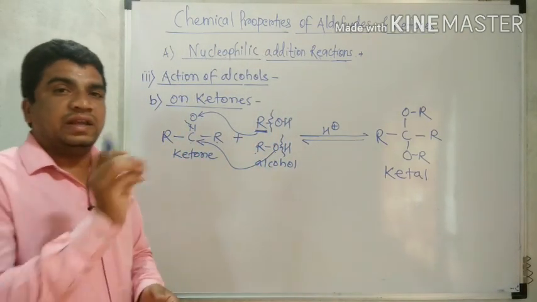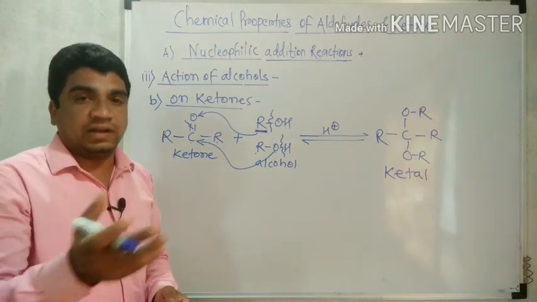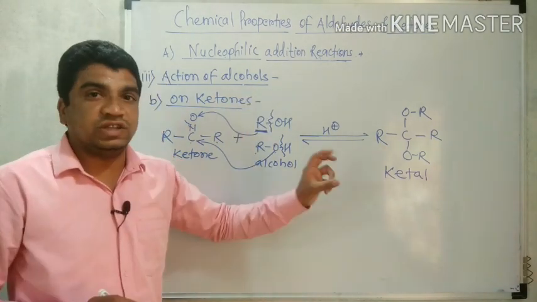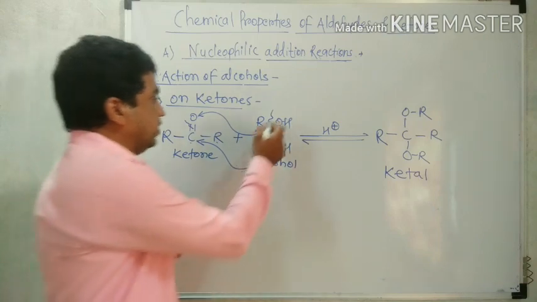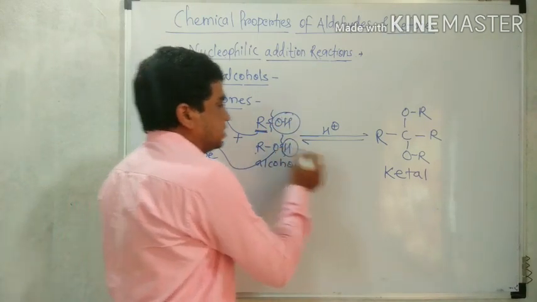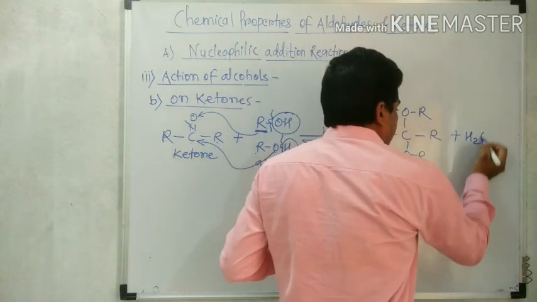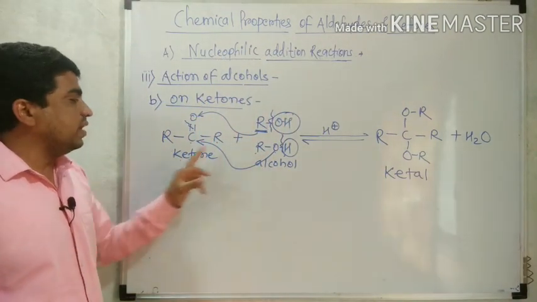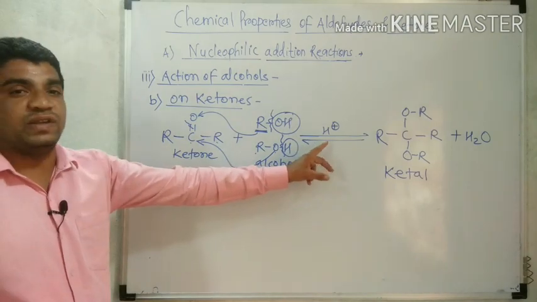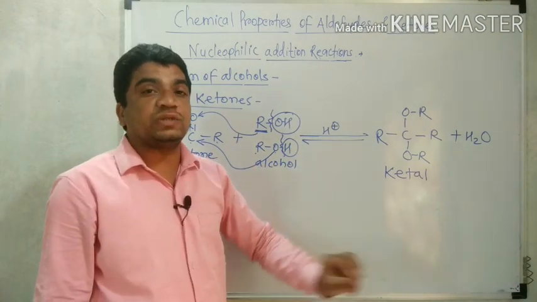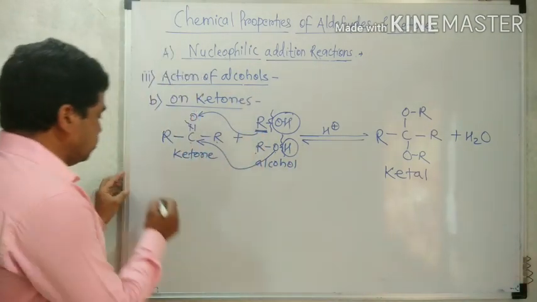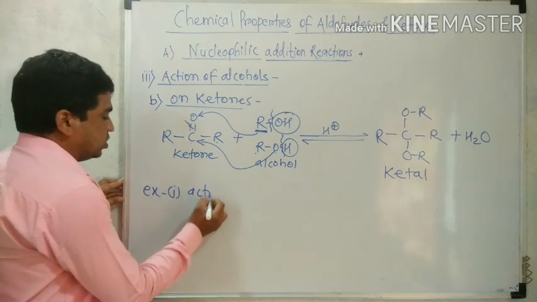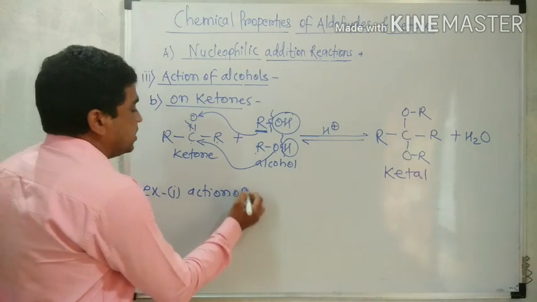Like aldehyde and alcohol gives acetal, ketone and alcohol give ketal, the general name of the product. What is remaining again? OH, H2. So remember, what is the action of alcohol on ketone? When alcohol reacts with ketone in presence of acid H plus, the reaction gives the corresponding ketal. Now we are going to discuss the example, that is action of methyl alcohol.